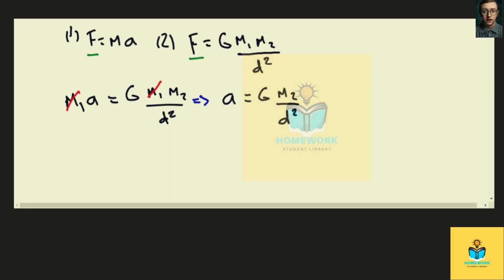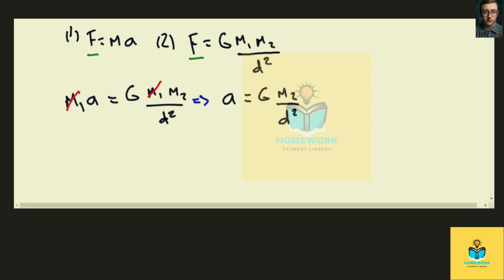So now let's examine this equation. On the right side, what variable is affecting the acceleration due to gravity? Well, capital G, the gravity constant, that value doesn't change. m2, the mass of the Earth, that value doesn't change either. What about d squared? Remember, this is the distance between you and the center of the Earth. So yes, this does change, which means that changing your distance affects acceleration due to gravity.